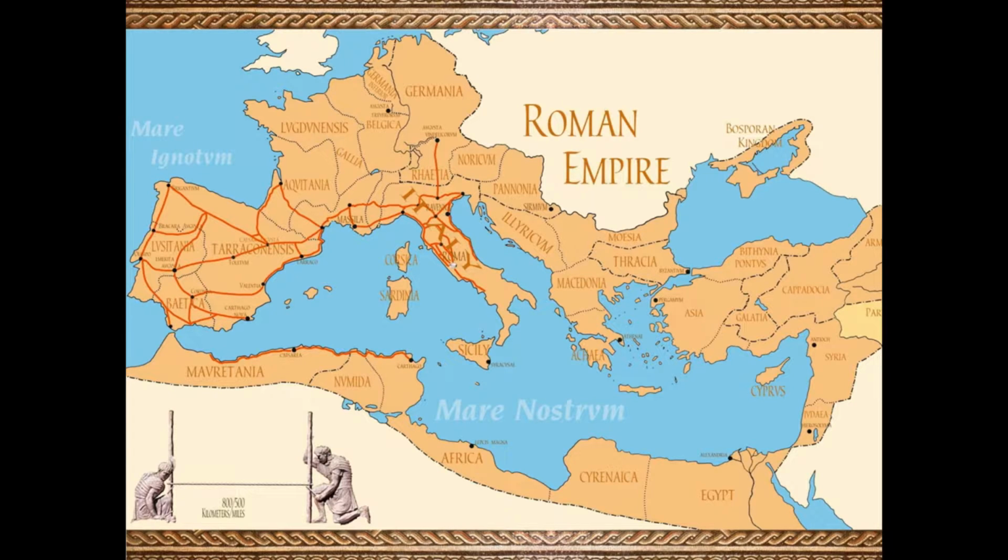410 AD, the Visigoths sacked Rome. This was the first time in 800 years that the city of Rome had fallen to an enemy. It was a huge uproar.